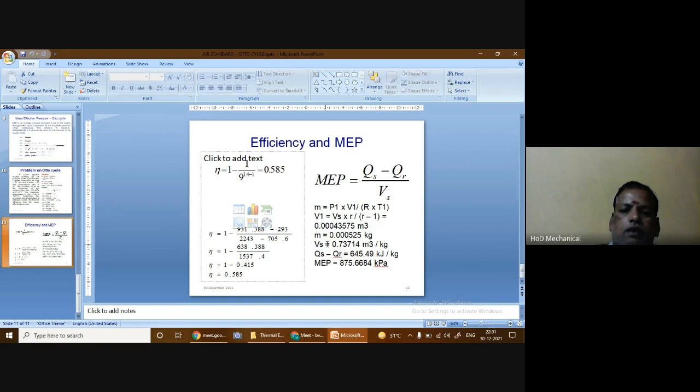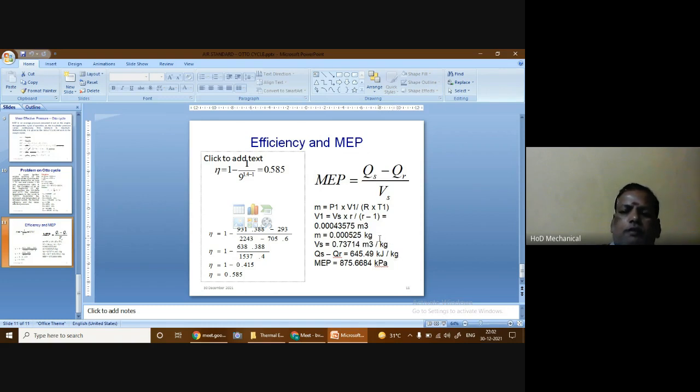So after finding this value, we already have the value of Vs. Or, if you want to substitute the specific displacement volume, we can find it by capital Vs divided by mass. So it is found to be 0.73714 meter cube per kilogram. From this, we now get the numerator and the denominator in the same units: kilojoules per kilogram and meter cube per kilogram.